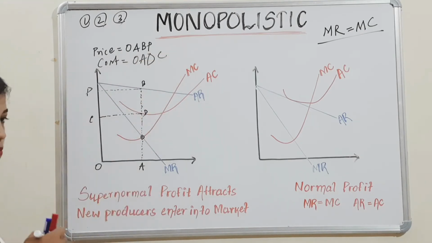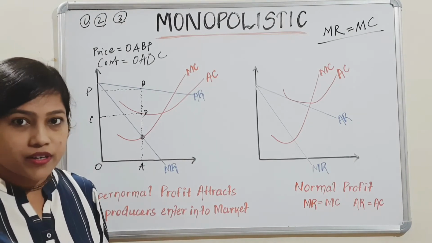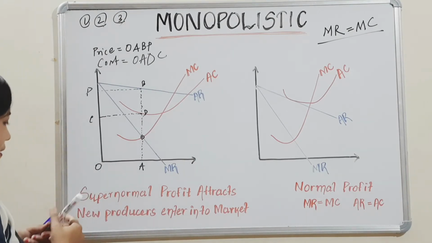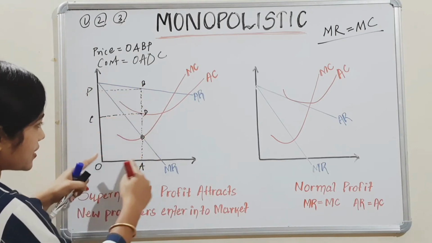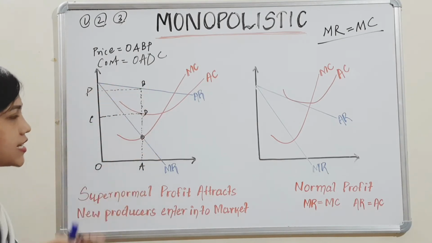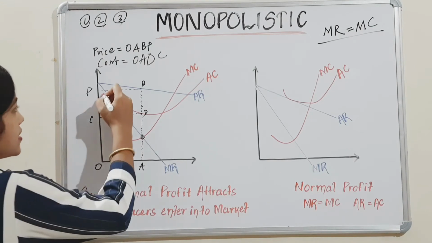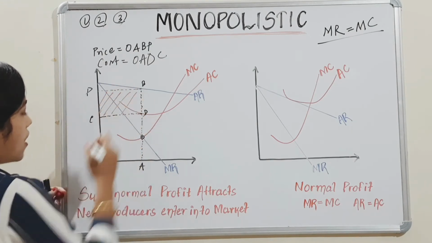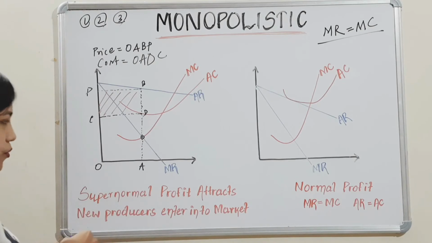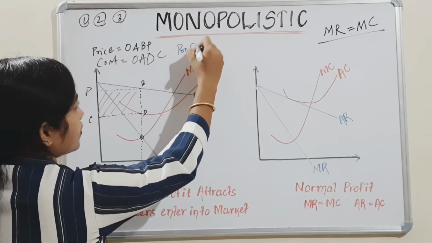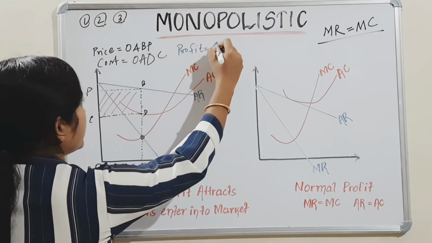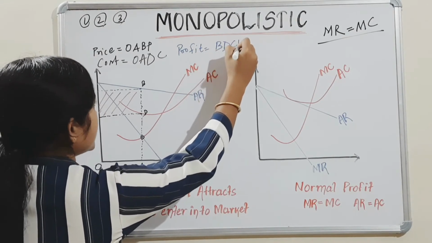So price minus cost is profit. Yes or no? If we subtract this smaller rectangle from this larger rectangle, which area will remain? This area. So this is our profit. Getting the point? This profit is equal to BDCP.